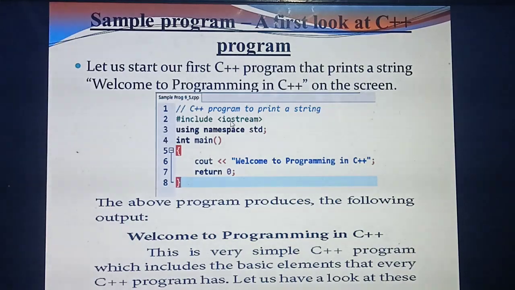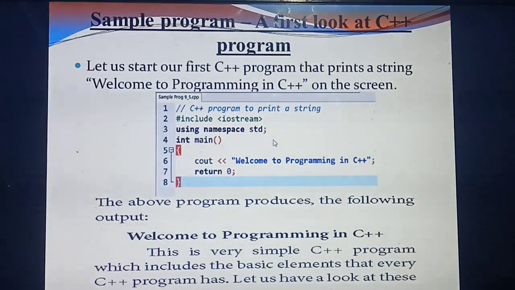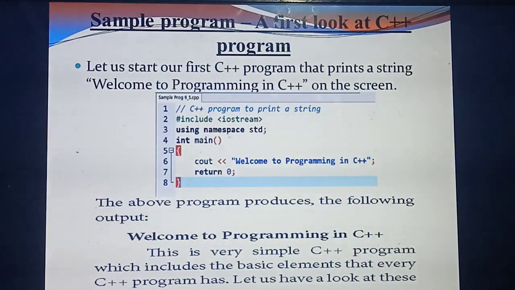Listen, next line: using namespace std. This one you should study, very, very important. The C++ program always starts with the header file, hash include iostream. Same way you need to write your practical programs also.